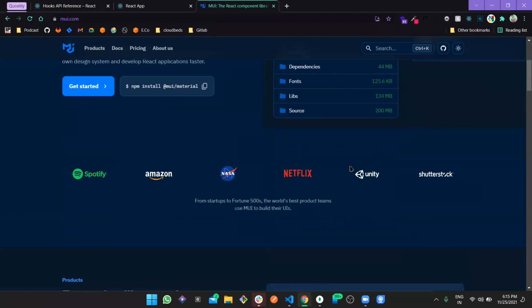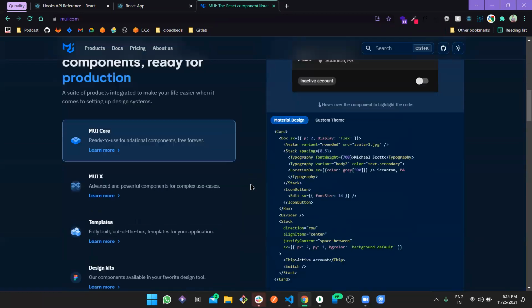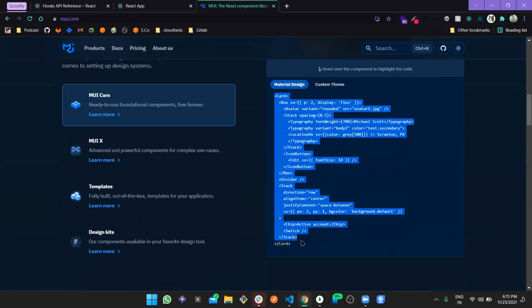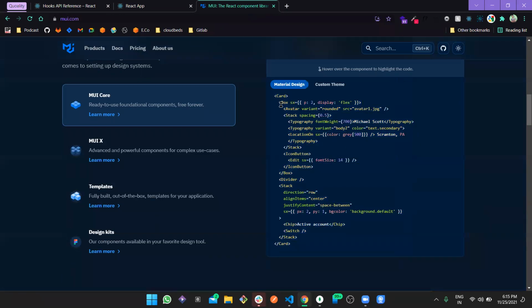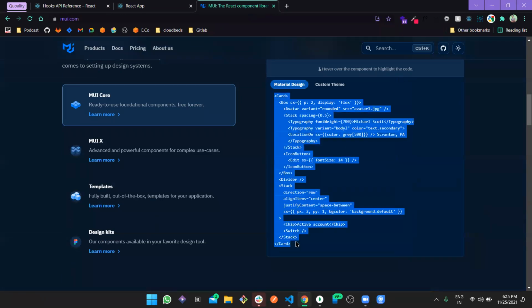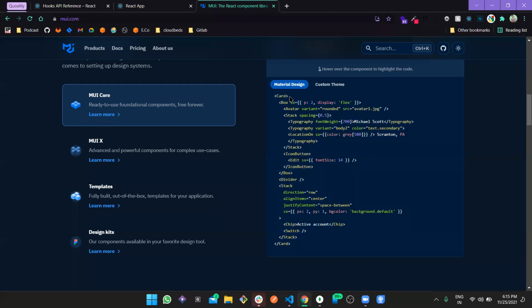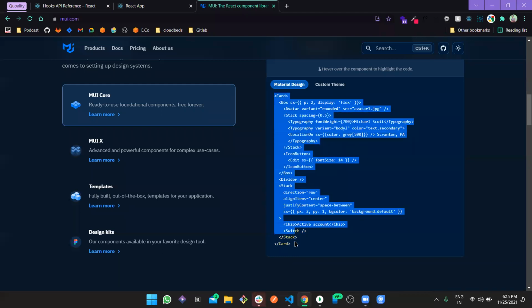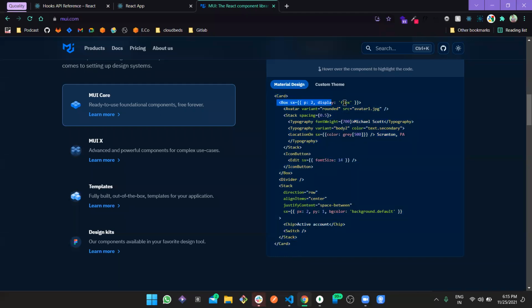And again, we are going to dive more deeply into this. You don't need to write much CSS here. What you need to write is just define their components, as you already know what a component is. Suppose this card is a component, and maybe this box is a component, because this is a custom tag, right? Custom tag means they have defined it somewhere, and we are using this as a component. So there are predefined components here.